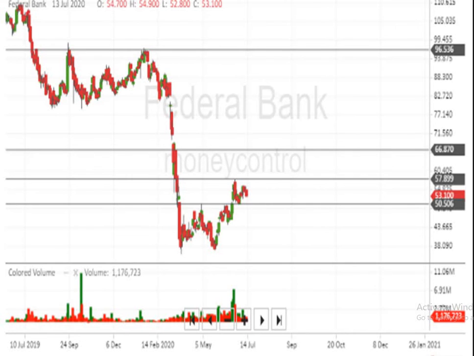Why? Because there is a W formation at the bottom. You can see very clearly. Wherever the W formation is marked, the script is trying to move up when it is cutting the resistance level, a very strong resistance. When it's breaking with a huge volume, the volume is the key factor. If the volume pushes the script up and breaks the resistance level, certainly it's going to go to a very big level in the upward direction. So it indicates above 66 or 67 rupees level, 96 is indicated.